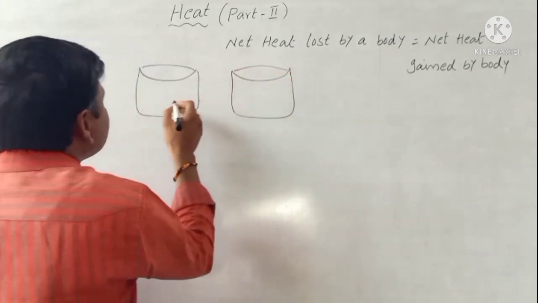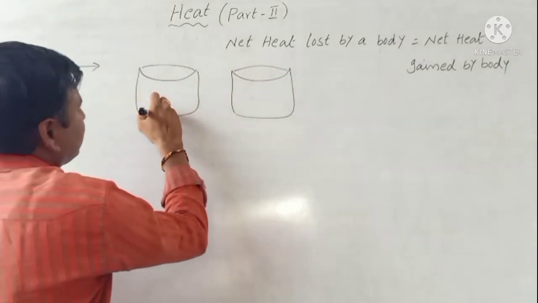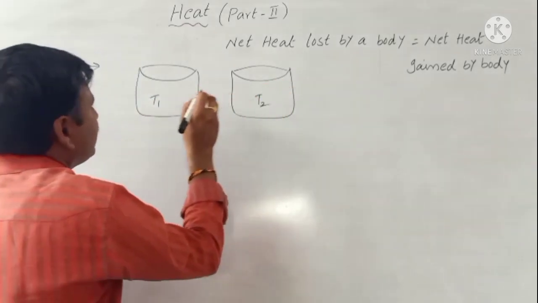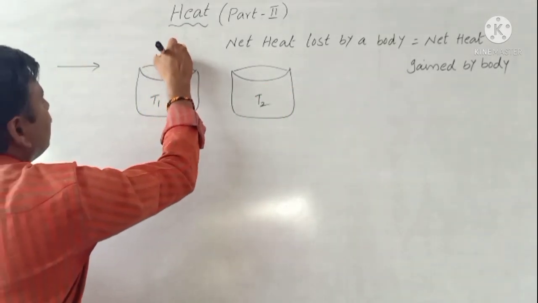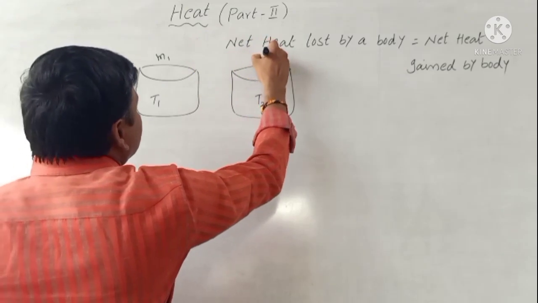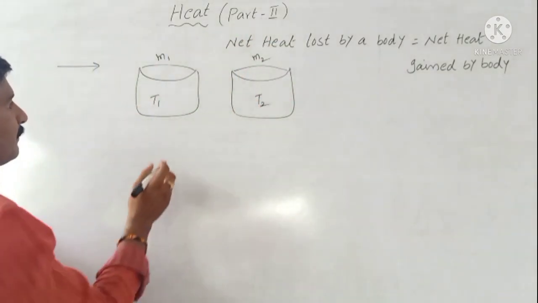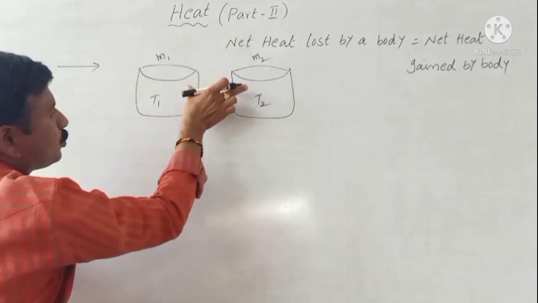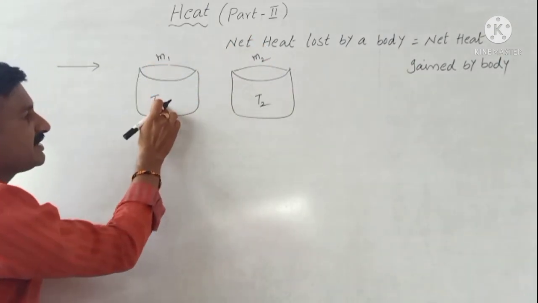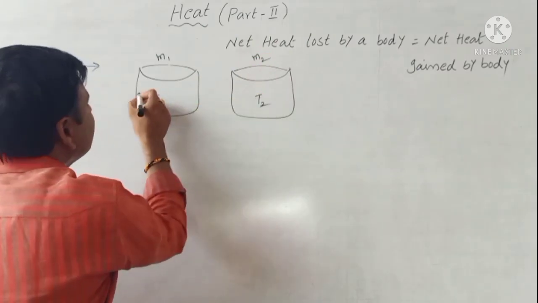This one is T1 and this one is T2. The initial temperatures of the bodies with masses M1 and M2 are T1 and T2. M1 and M2 are the two beakers. The M1 beaker temperature is T1 and the M2 beaker temperature is T2.